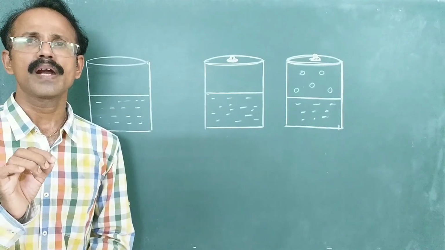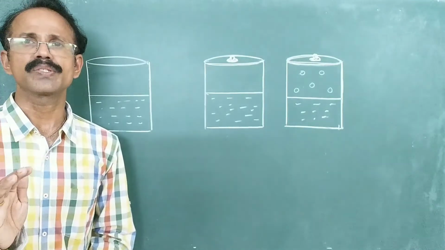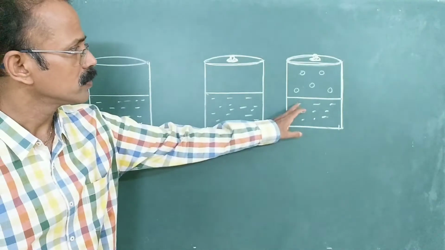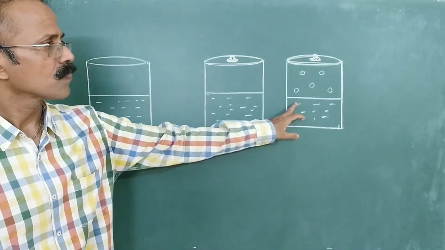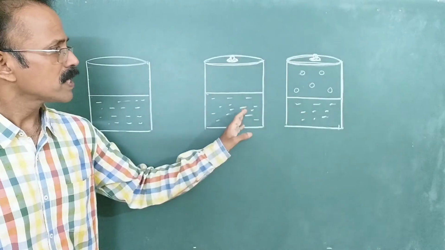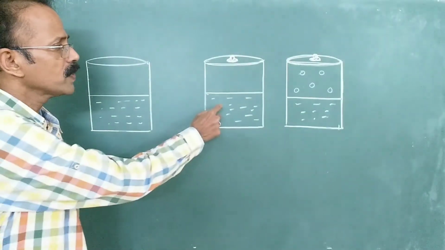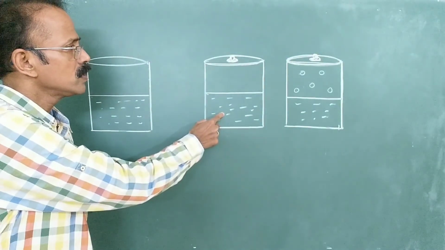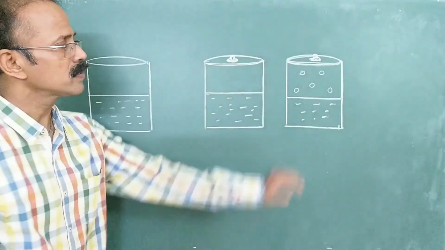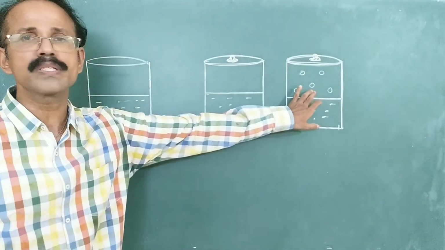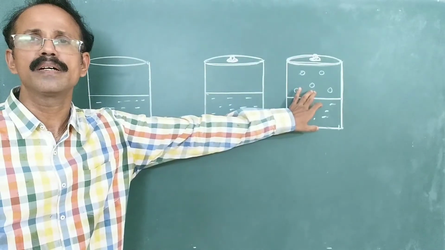And after that it stabilizes, right? Like this. So there is a slight decrease in the level of water. That happens because of evaporation. Here the water molecules escape from the liquid and fill this empty space, right? Once the vapor molecules fill the empty space here, then what happens?